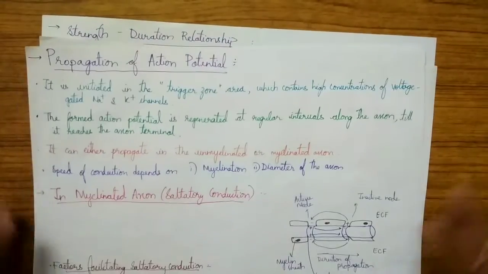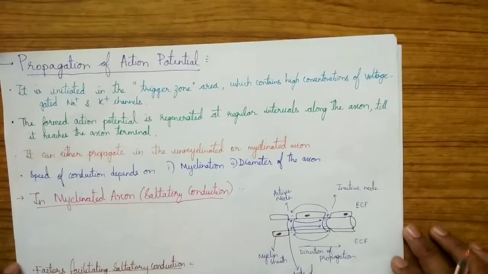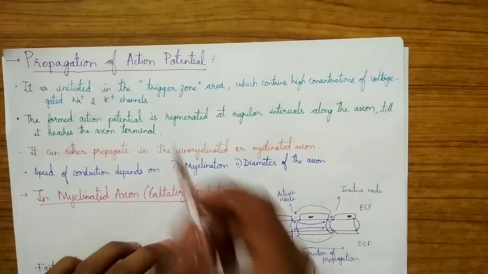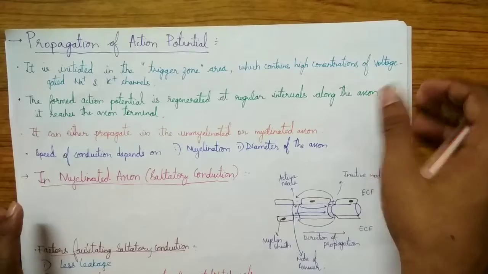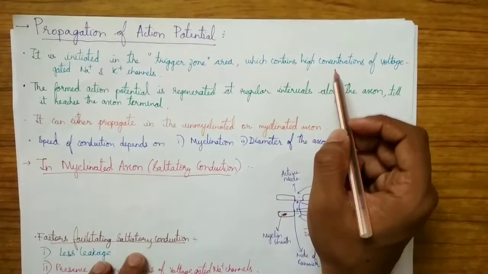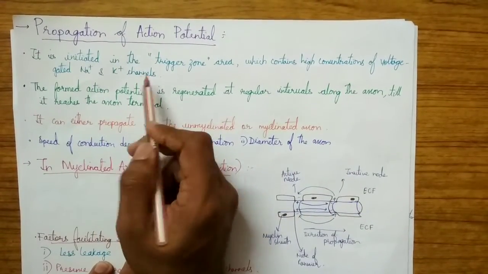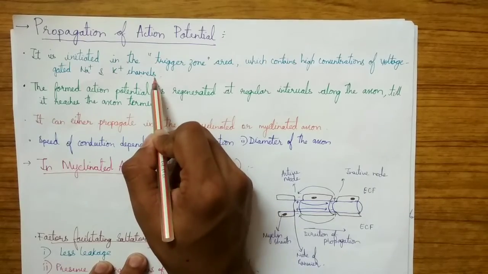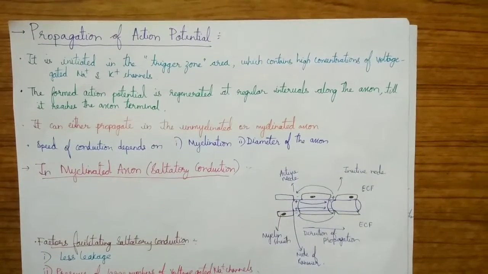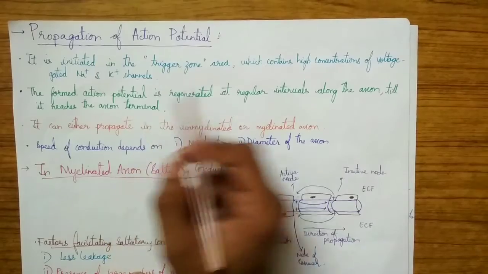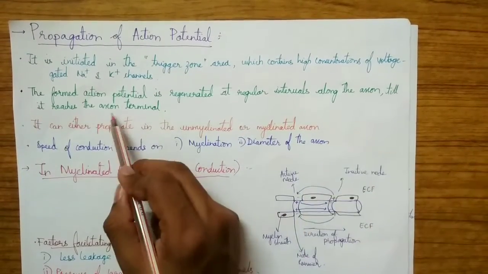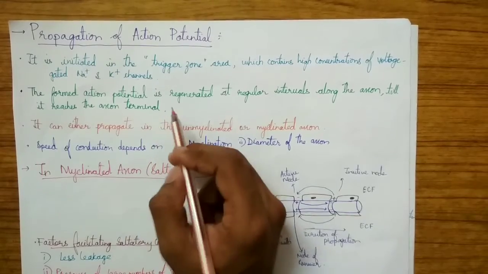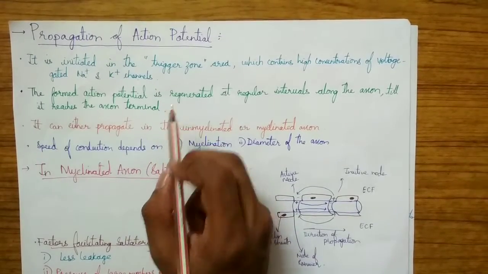Now let's talk about the propagation of the action potential. The action potential is actually initiated in the trigger zone area. It is called the trigger zone area because it contains a high concentration of voltage gated Na+ and K+ channels, which are mainly required in the action potential process. This action potential is regenerated at regular intervals along the axon till it reaches the axon terminal. So its main goal is to reach the axon terminal.